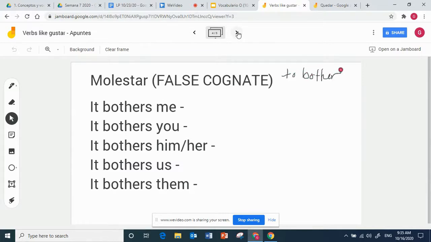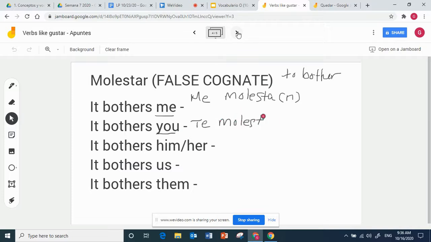More specifically, it's like to be bothered by. So if you want to say it bothers me, just like the verb gustar, we would say me molesta, and it would be molestan if it's plural. It bothers you. The word for you in this case is te